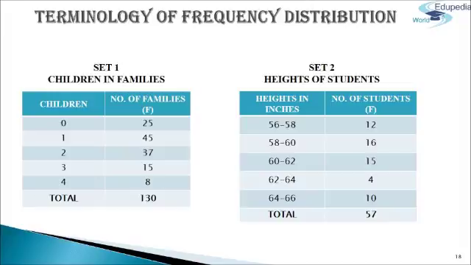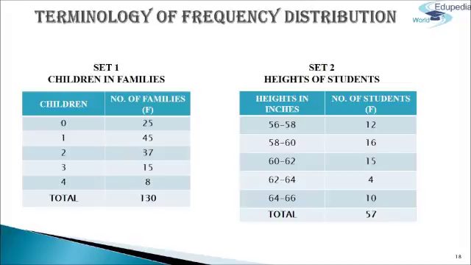Next, class frequency. The number of values in each of the quantitative classes is called the class frequency. For example, out of the 5 classes of set 2, students in the group of 58 inch to 60 inch are 16, and students in the group of 62 inch to 64 inch are 4.